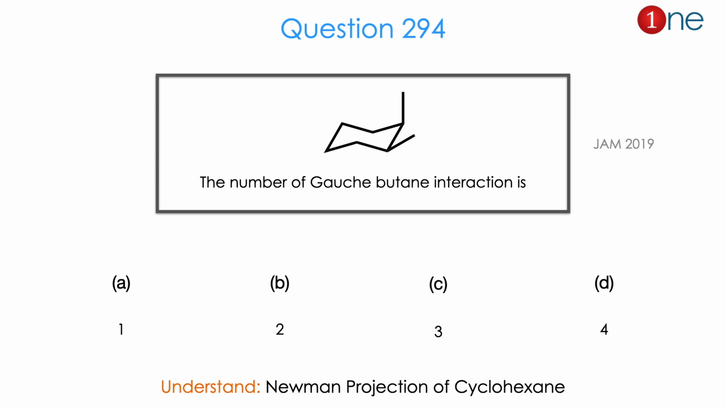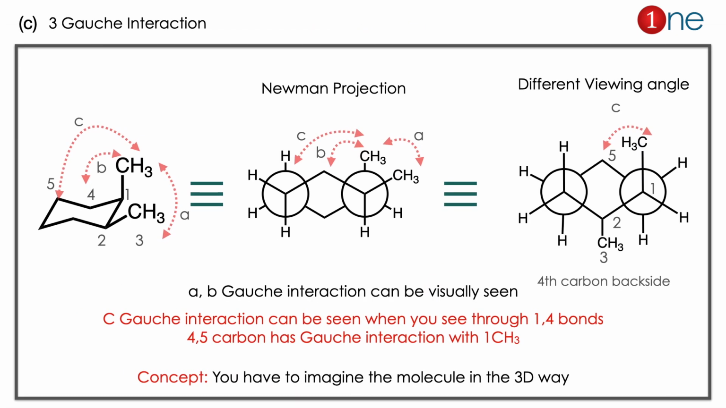From the structure and question of gauche interaction, you might realize the question is really about Newman projection of cyclohexane, whether you can imagine the structure or not. The answer is C. Let us see how. Here it has 3 gauche interactions. Let us see how. Here the first structure itself shows gauche interaction.